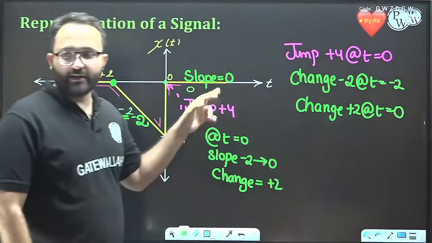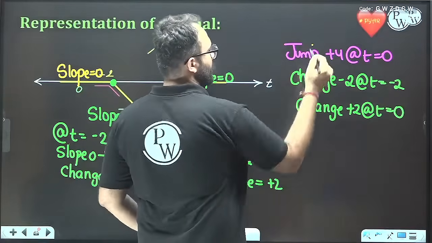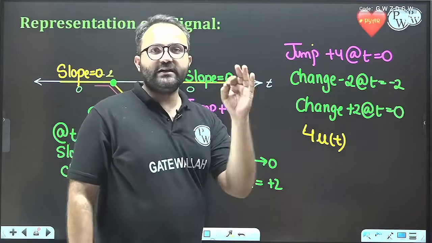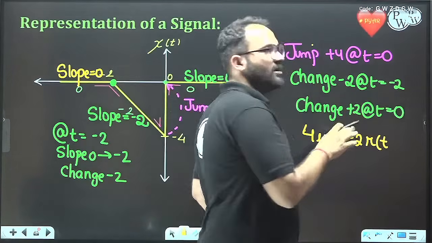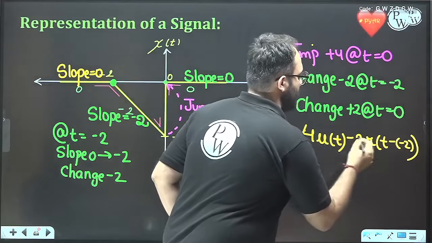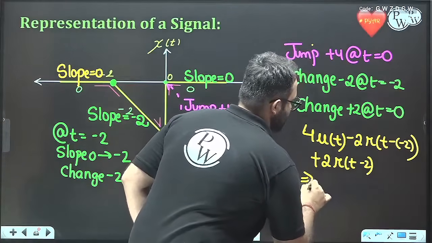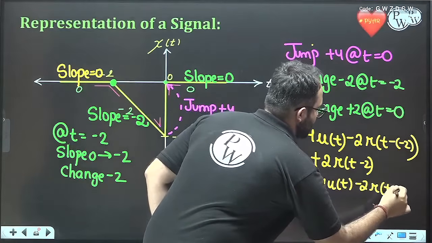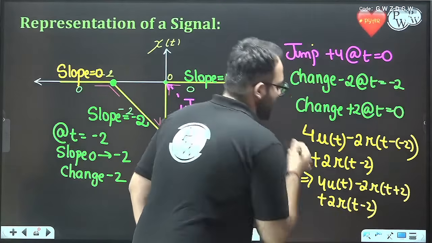Is it correct? Great. So now we just have to write the expression and we'll get the answer. So from here we will get 4 times of ut, okay. From the second point we need the slope of minus 2. So minus 2 from t equal to minus 2. So t equal to minus 2 means t of minus 2 and slope of 2 from t equal to 2. So we can see that this will be 4 times of ut minus 2 times of RT plus 2. Okay, so this is the result.